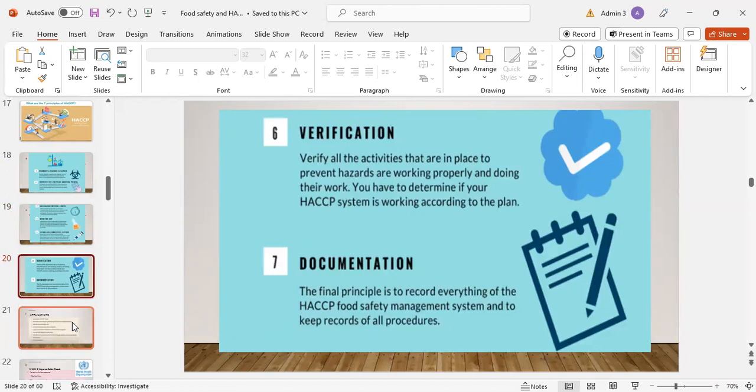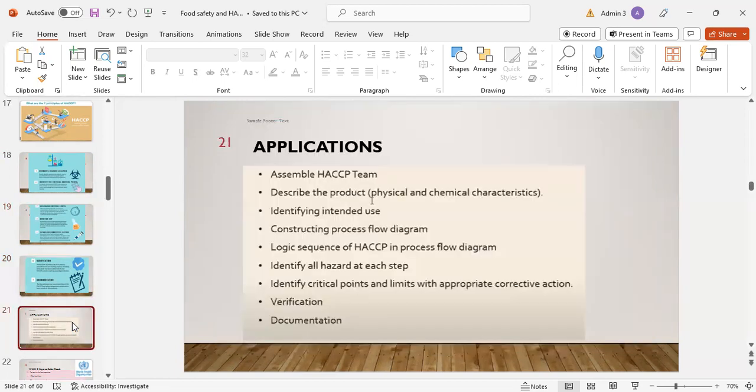Verify that all the activities that are in place to prevent hazards are working properly and doing their work. You have to determine if your HACCP system is working according to plan. And documentation. The final principle is to record everything of the HACCP food safety management system and to keep records of all procedures. And application of HACCP.